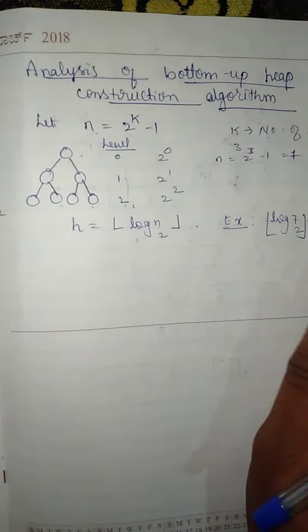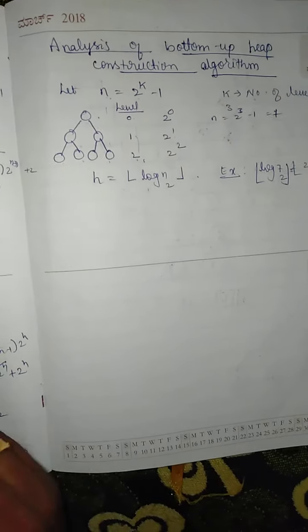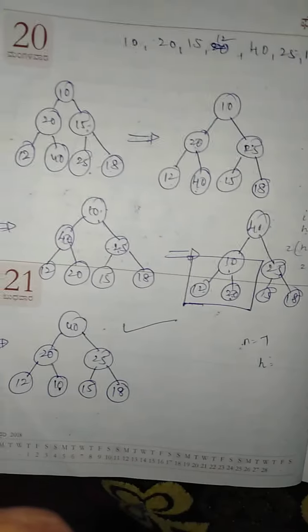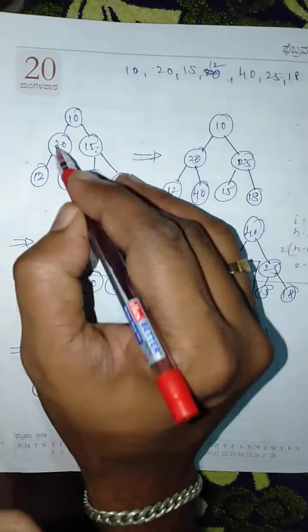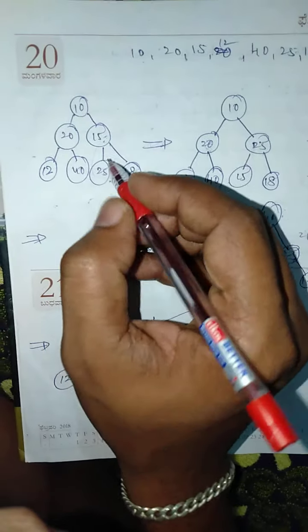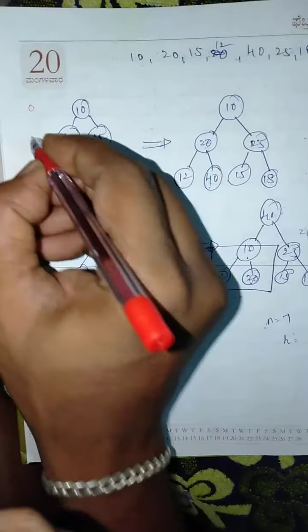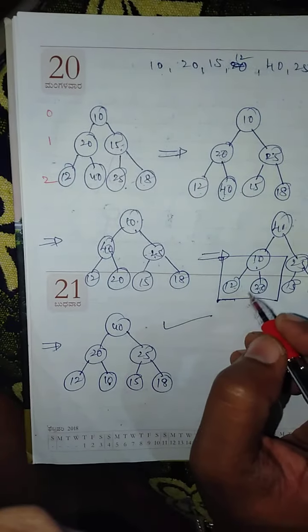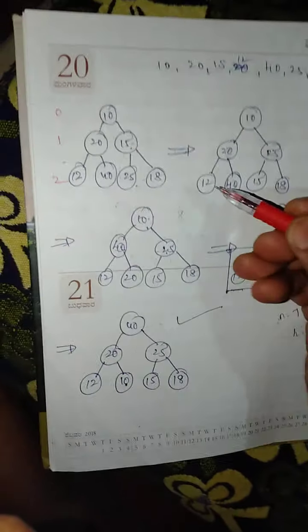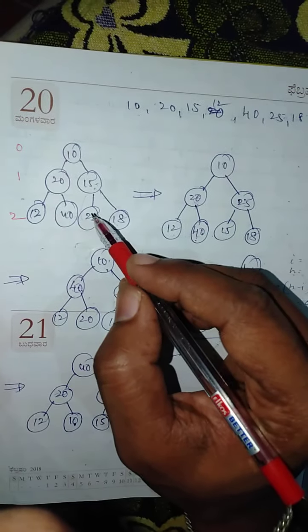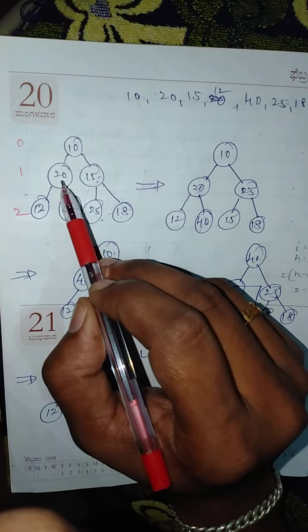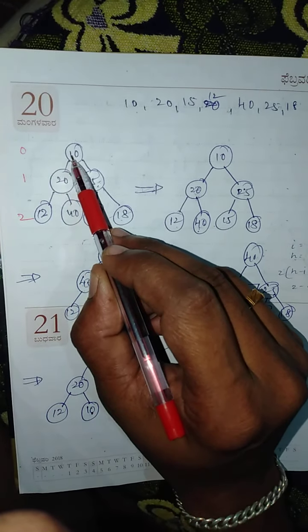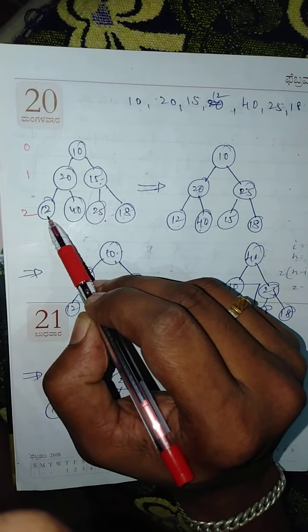Now we shall come to the worst case analysis. What is this worst case analysis? Consider our previous example. Given these elements, this is the initial complete binary tree that we construct, with elements at level 0, level 1 and level 2. In the worst case of bottom up heap construction, the element moves down all the way to the leaf, to the bottom.